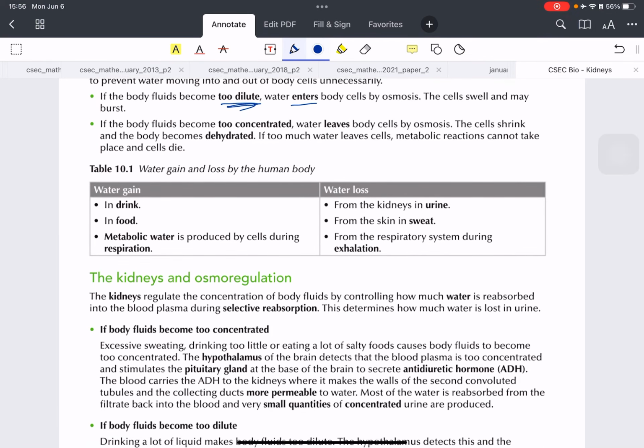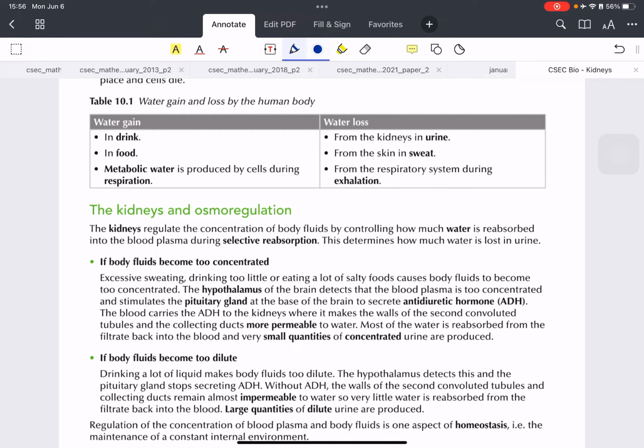Alright, so we need to assess how the body gets water and how the body loses water. So how do we get water? We drink it. It's actually present in food, and respiration produces water as a byproduct. We can either excrete the water, or we could use the water if the body needs it.